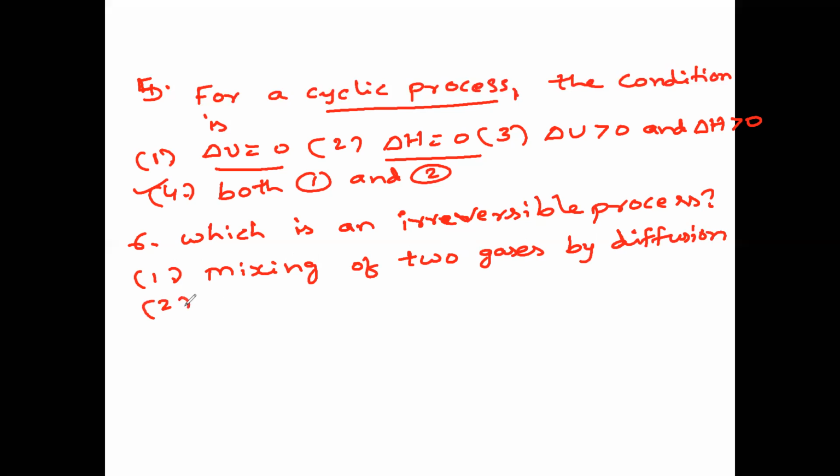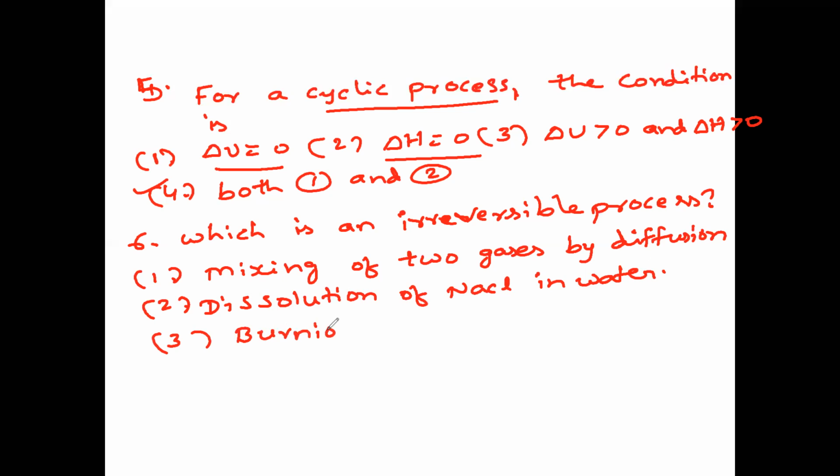Next, option 2: dissolution of NaCl in water, that is salt water. Third, option 3: burning of coal. Option 4: evaporation of water.